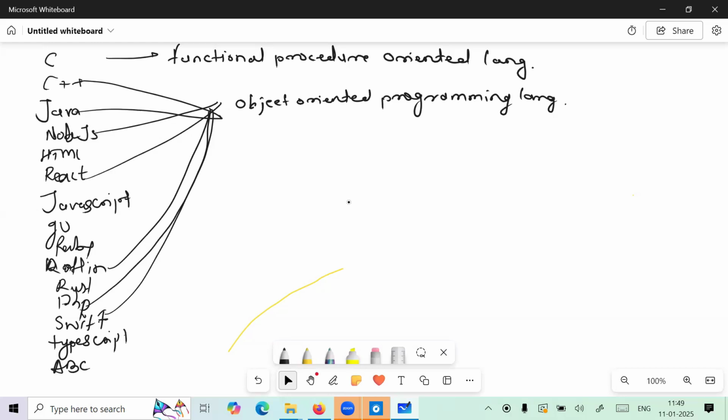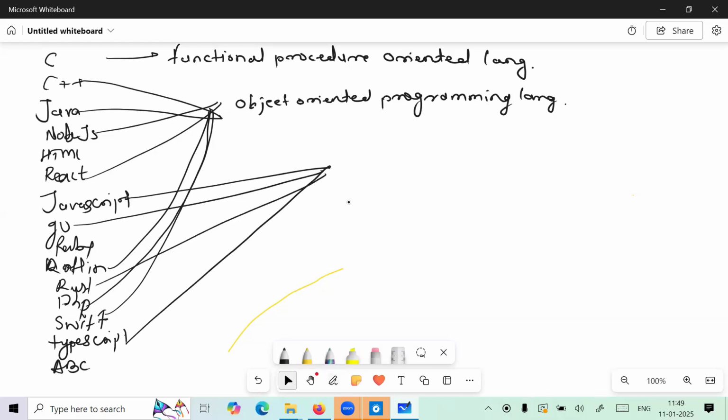After that, what about JavaScript? What about TypeScript? What about Go language? What about Rust language? What is the nature of these languages? These languages are nothing but scripting languages. These languages are called scripting languages. Fine. After this, we have seen three kinds of programming languages.